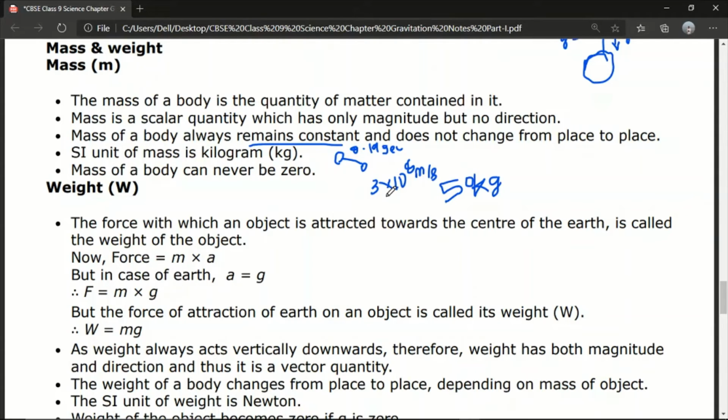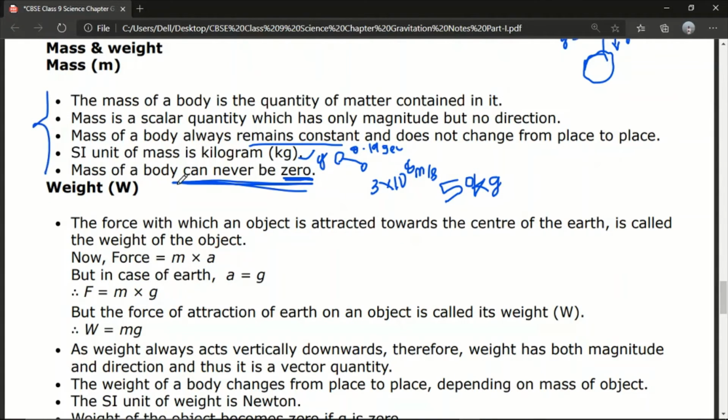It may not come in your exam, but you should remember it. The SI unit of mass is kilogram, and gram in the CGS unit. The mass of a body can never be zero. If we travel above the speed of light, its mass can increase, but the mass of a body will never become zero. Those are all the points about mass.